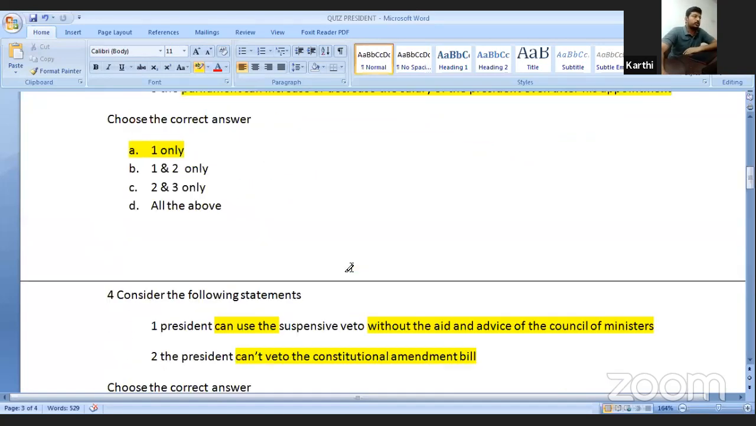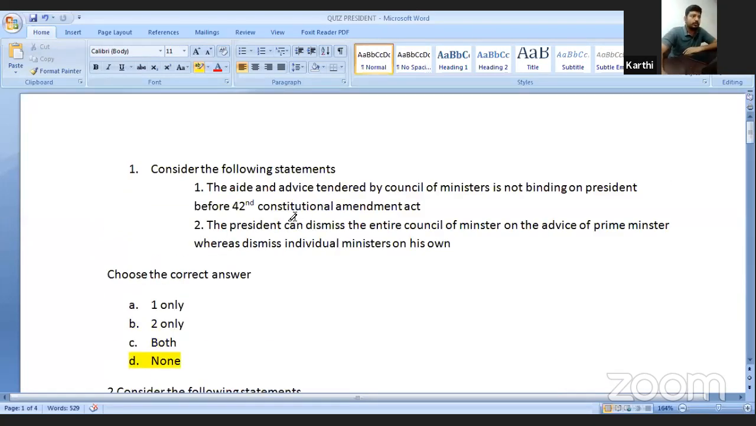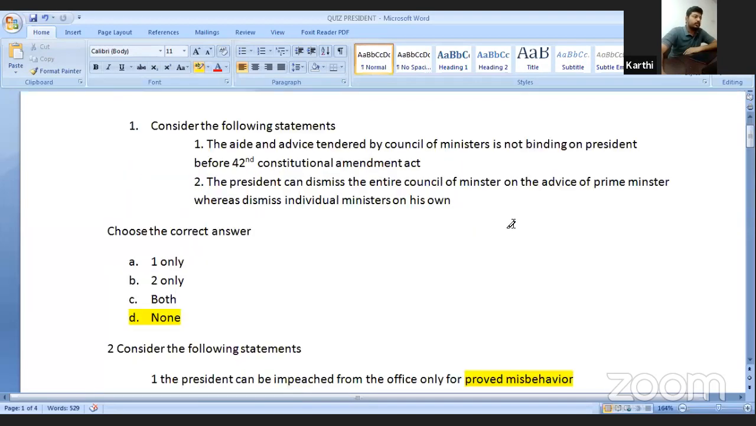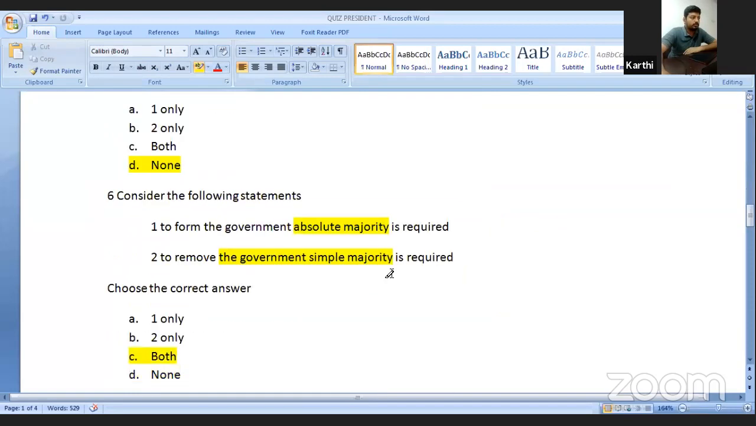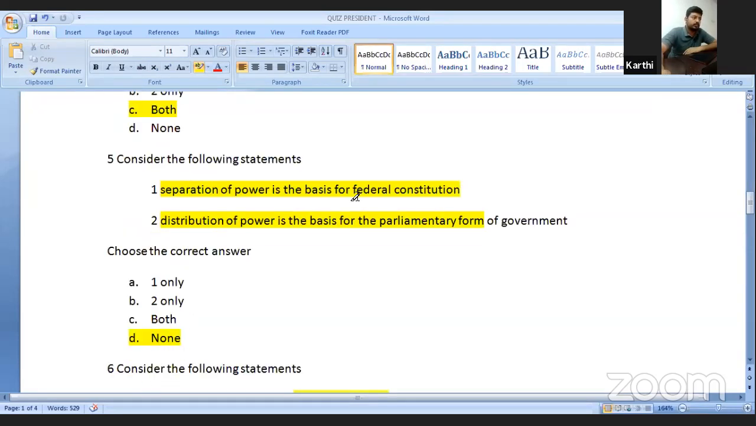So this is all about the questions. If you have any doubt, you can ask me in the chat box. These questions are standard. If you are able to solve these questions, you have understood the concept well. Especially this question, separation of power is the basis for. These are basics. If you are confused by this kind of question, then you have to work on the basics. If you have any doubts, please ask me in the chat box.